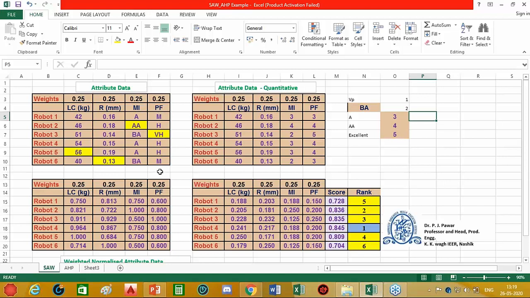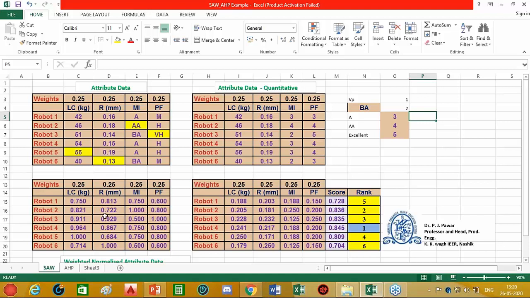Similarly, for programming flexibility, we again consider a 5-point Likert scale with very low, low, medium, high and very high. Very low will be considered as 1, low as 2, medium as 3, high as 4 and very high as 5. Accordingly, we have converted this qualitative data into its quantitative form. So my first task is to convert the attribute data, especially the data expressed in qualitative form, into its corresponding quantitative form.